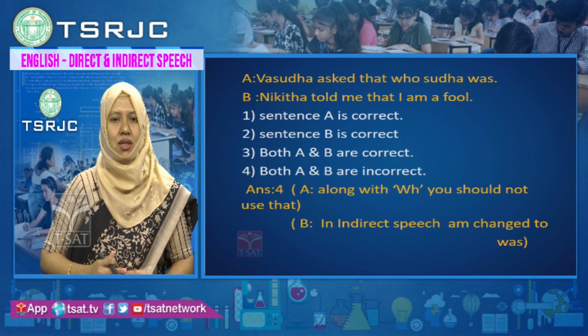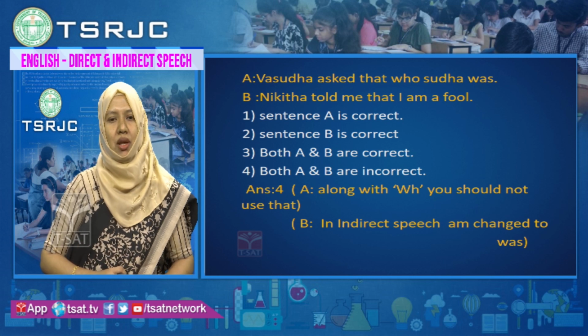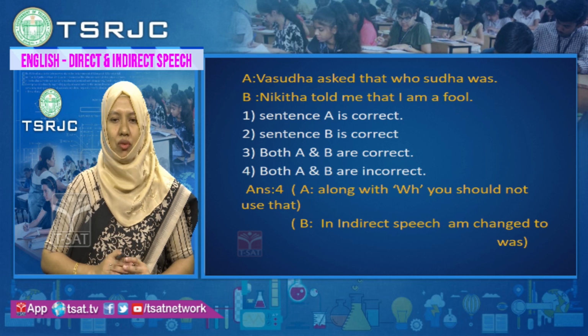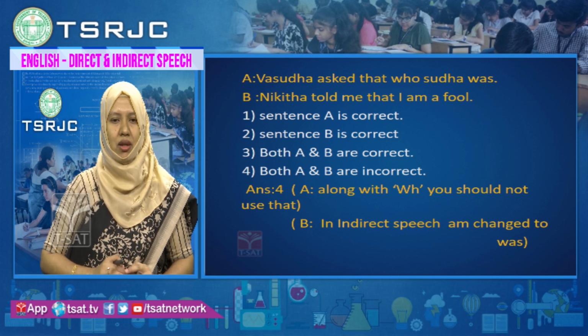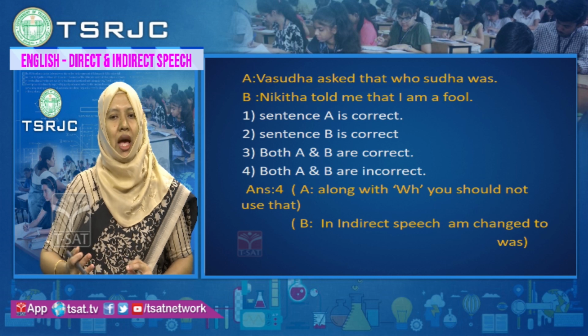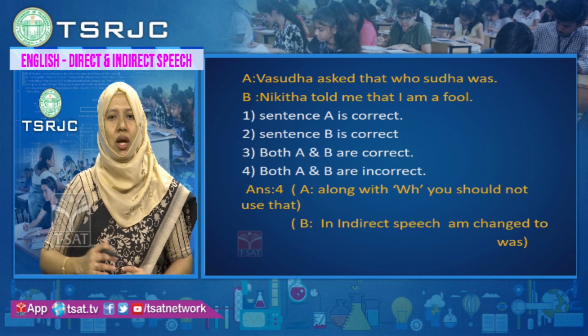Now which sentence is correct and which is wrong? Sentence A is correct, sentence B is correct, both A, B are correct, both A, B are incorrect. Now remember the rule again, along with WH words, you should not use that. Whenever the sentence is starting with there is a question, you should not use that. So in indirect speech, am is changed to was. Correct option is both are correct.